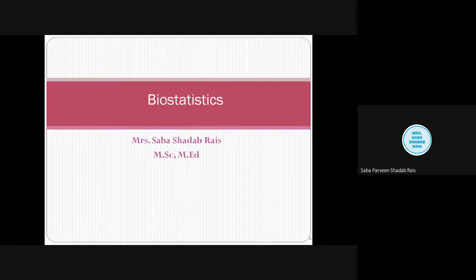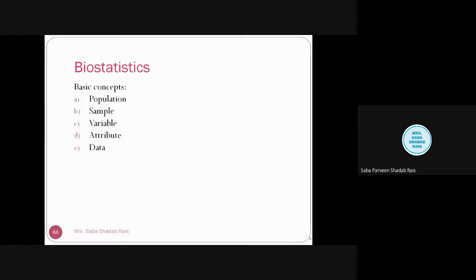So in the last lecture, we started with biostatistics, and we discussed that biostatistics has a very good future scope, and you can apply the knowledge of biostatistics in various fields. And we discussed the basic terms used in biostatistics, like population. It is the area, or you can say the object, on which we are doing the study, like the Indian population. Sample, actually we had already discussed all this basic concept in detail.